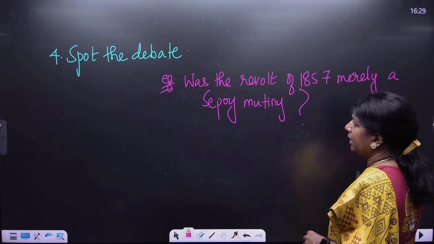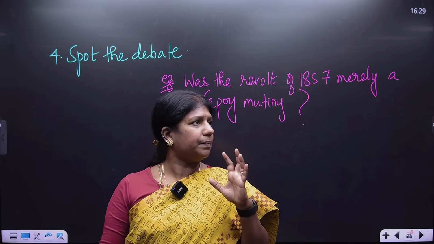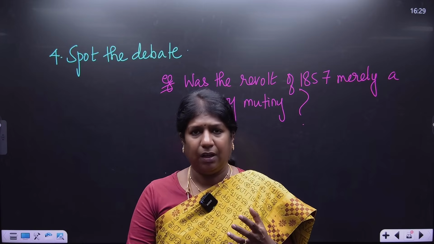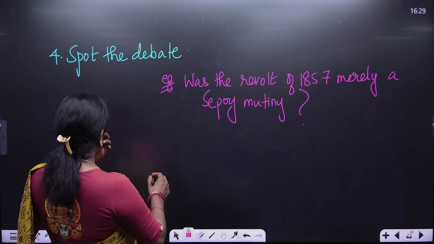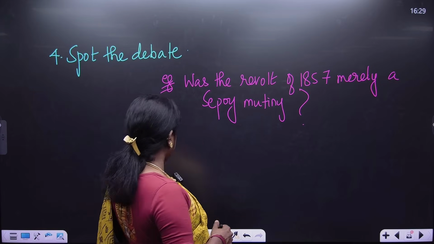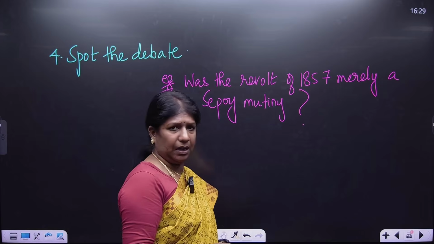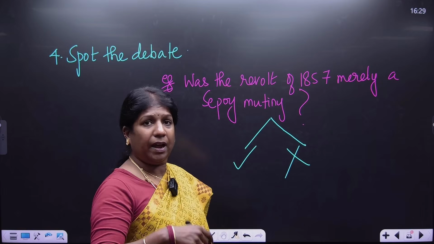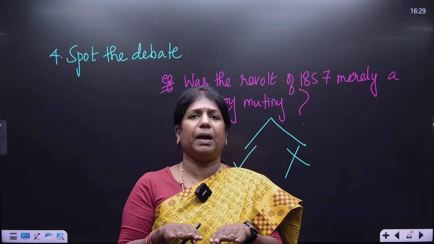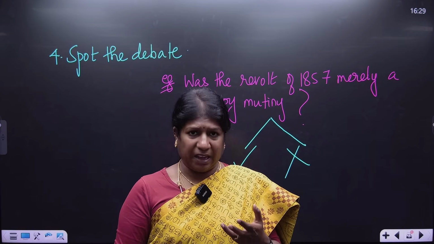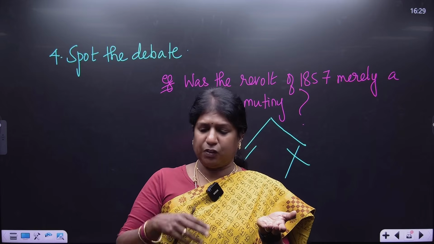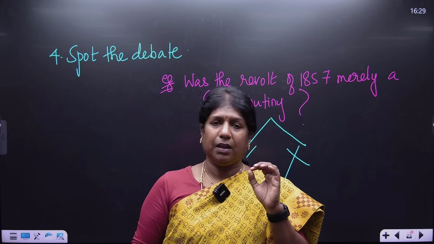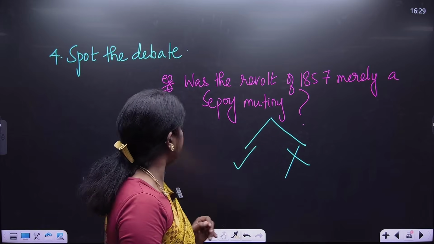The next way to understand history optional is to spot the debate. Are they asking you about any debate? You have to be very conscious, very careful. I've just taken an example: Was the revolt of 1857 a mere sepoy mutiny? There are two views. View one would say yes, view two would say no. So you have to write both and bring it to a balance. So is there a debate? If you find one, say the pros, say the cons, or give the two sides of the debate and make your answer balanced. This is one important aspect to understand history optional.